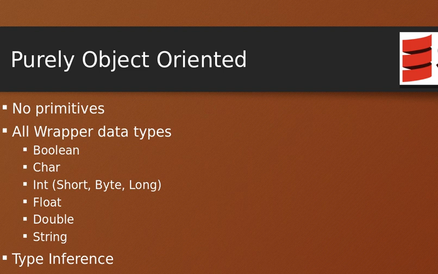And type inference. Type inference is one of the features which is very nice to have in Scala. If you talk about type inference, basically there are two types of programming languages in terms of how they compile, or how they identify the type of your object. One is statically typed language, another is dynamically typed language. Statically typed languages are like Java, where we have to give the type of the object or the type of the variable at declaration time only.